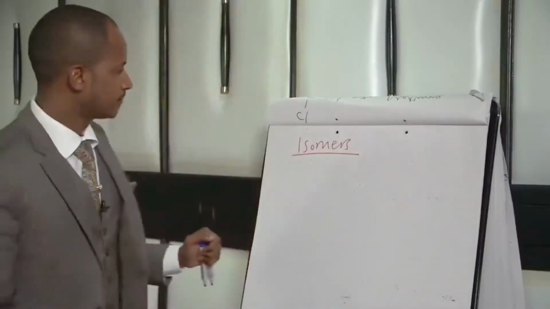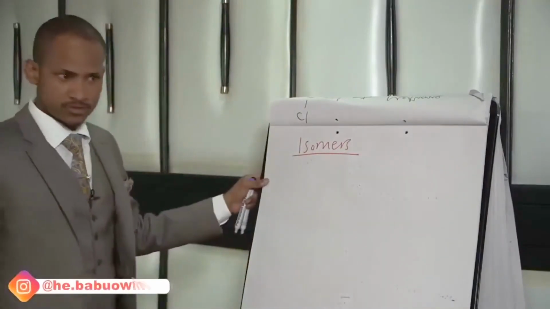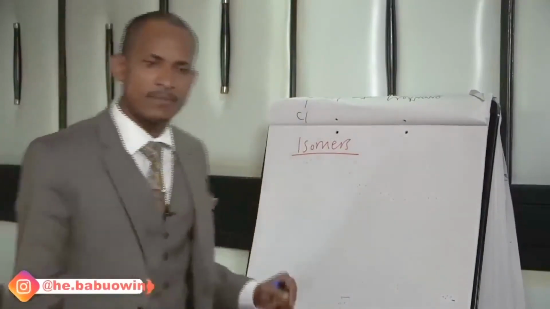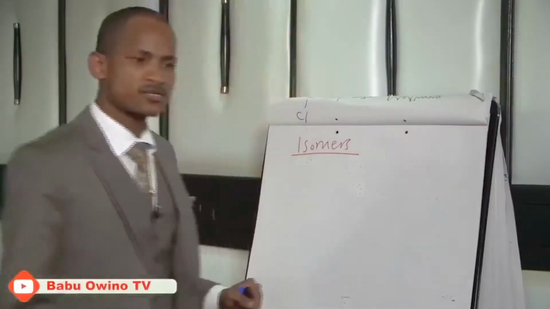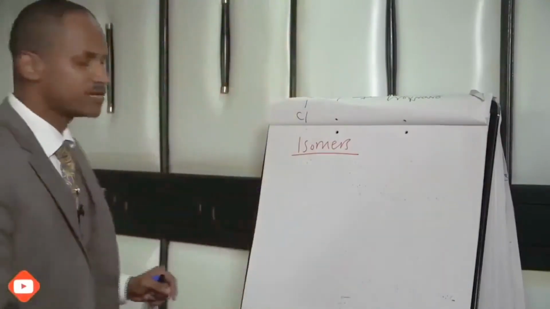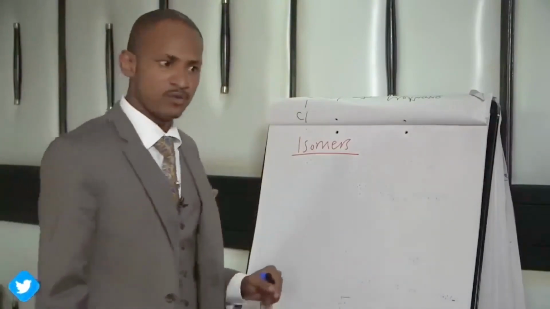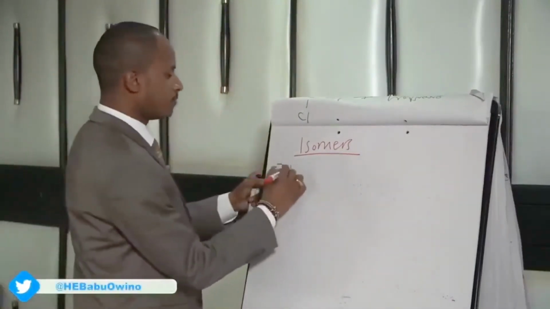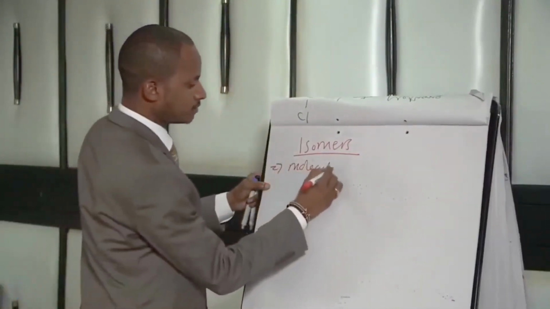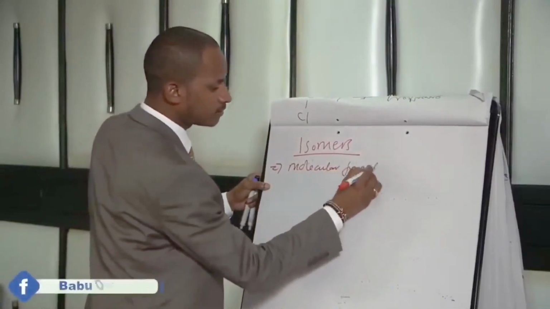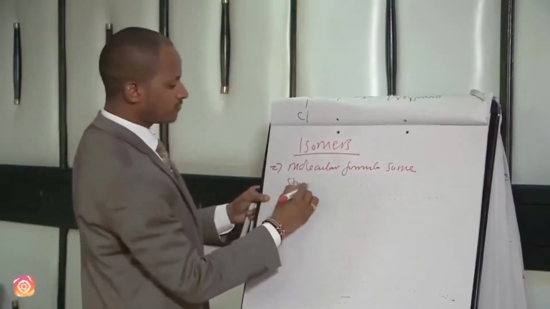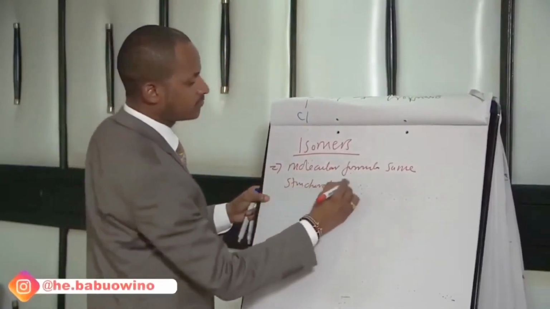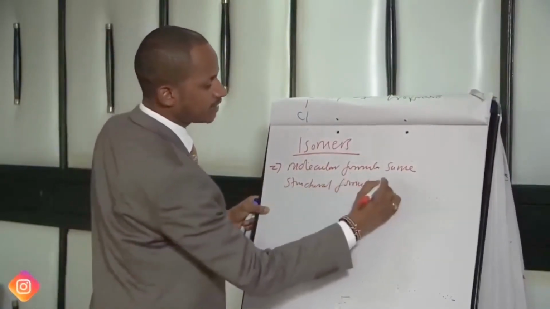Isomers are organic compounds with the same molecular formula but different structural formulas, or isomers are hydrocarbons with the same molecular formula. Molecular formula is the same, but structural formula is different.